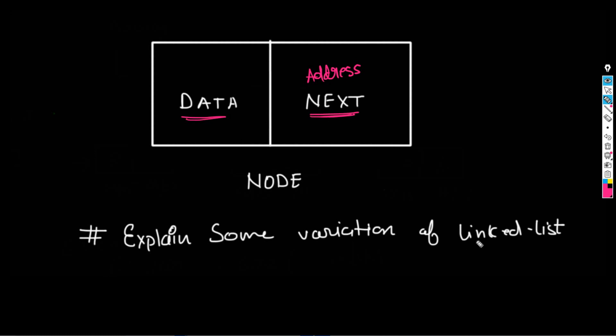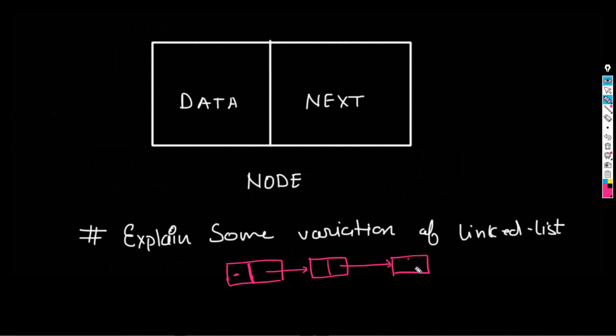There are a couple of variations of linked lists also, like doubly linked list and circular linked list. We can learn those things also, but that is not required for the 12th. But let me explain those things also. Something called a circular linked list. If you are studying a textbook, you can understand. See, this is one node. There is some data, and this contains the address of the next. Here, instead of putting null, I am giving the address of the first block.